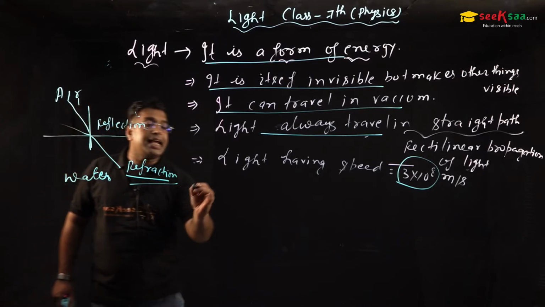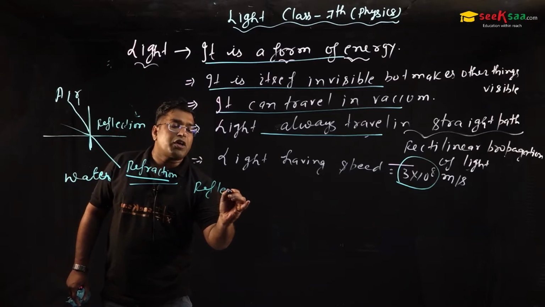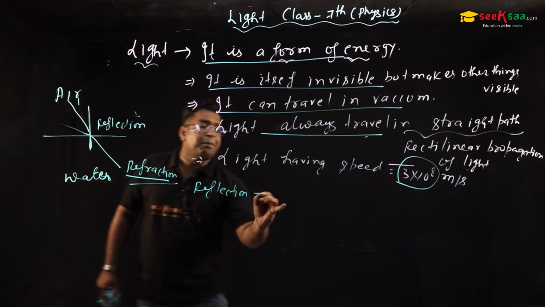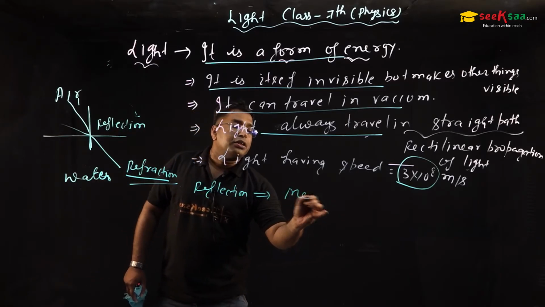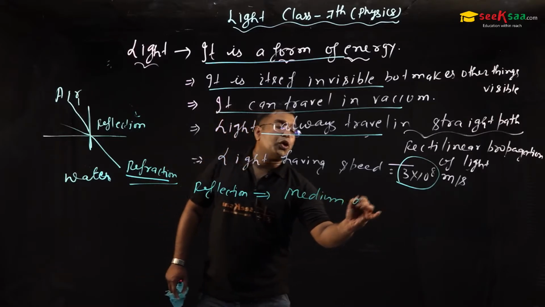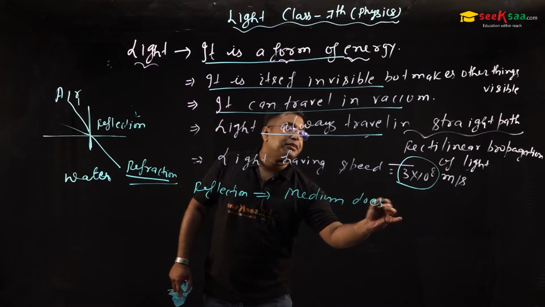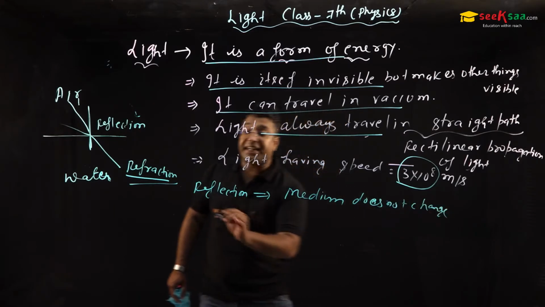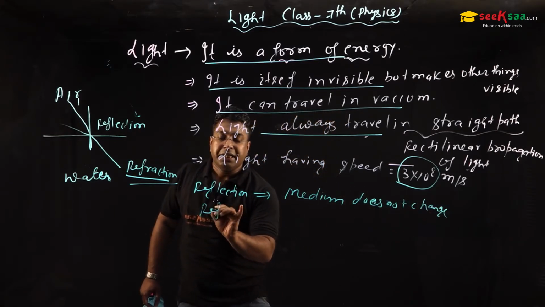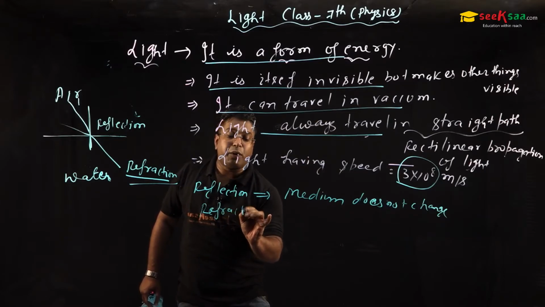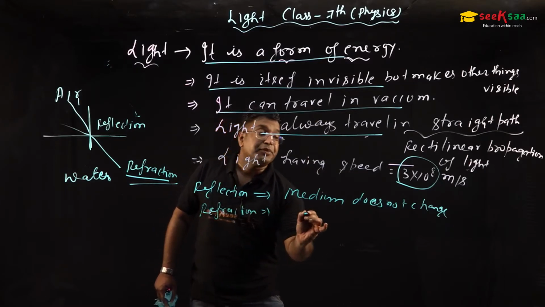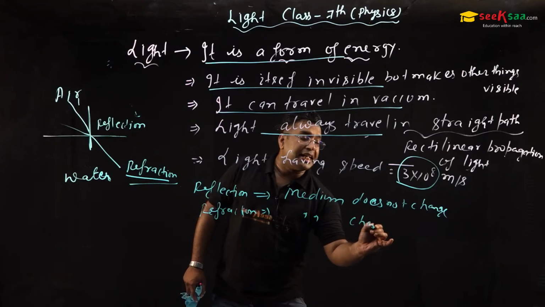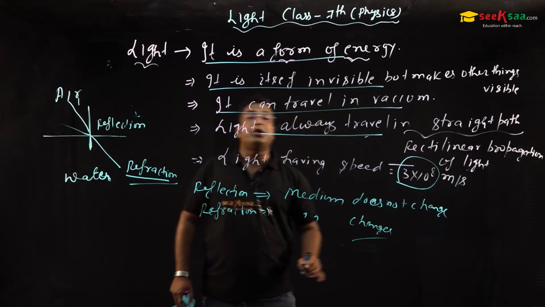So what I need to say is, sir, when I talk about reflection, in simple words, the medium does not change. But when we talk about refraction, we can say the medium changes. I have quoted an example in front of you.